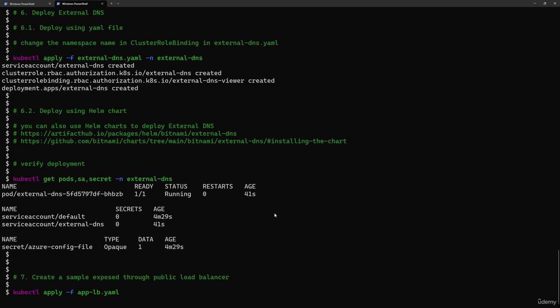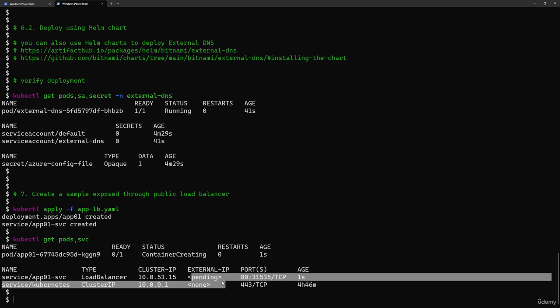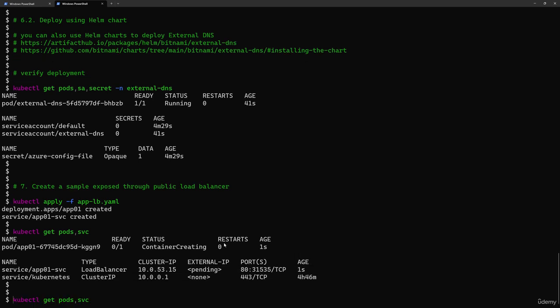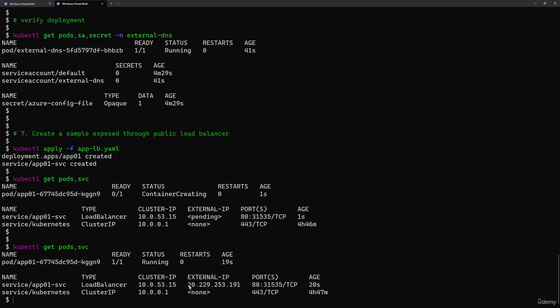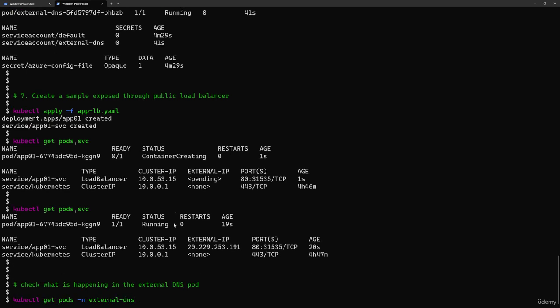So I'll deploy that YAML file first, and that will deploy a pod and also deploy the service for me, and that service will have a public IP address. Let's wait just a second and it will be displayed. And yes, here we can see that public IP address that will be used for this public load balancer. So now external DNS should be doing some work.